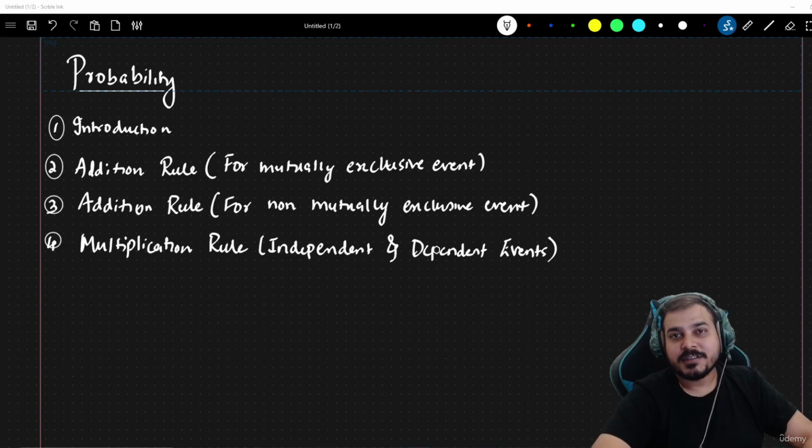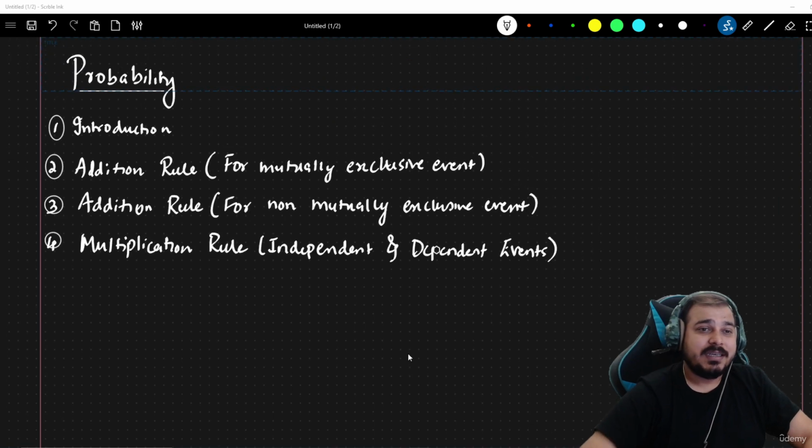So guys, we'll continue the discussion with respect to statistics, and now in this topic we are going to discuss probabilities. Probabilities are pretty important because in machine learning, where you are doing classification algorithms, you get your output based on probabilities, and based on a threshold value you decide which class it may probably belong to.